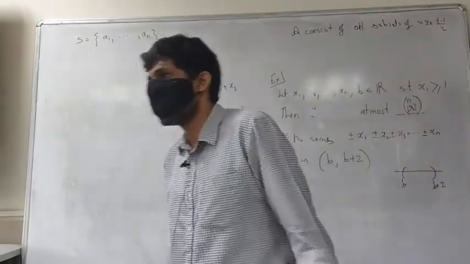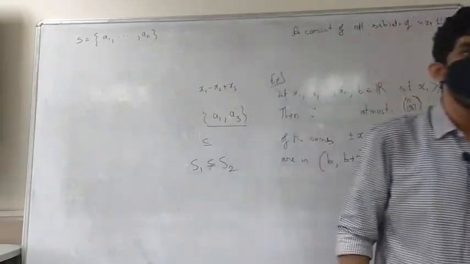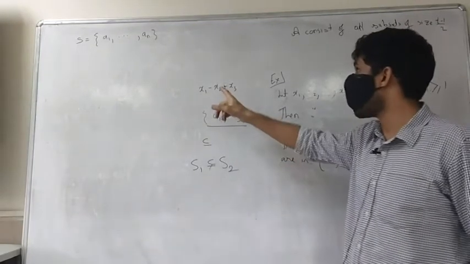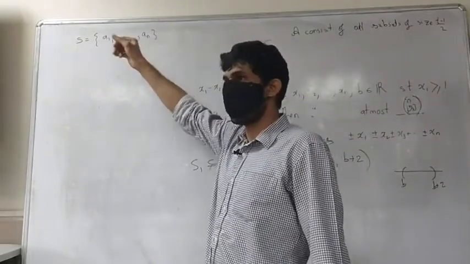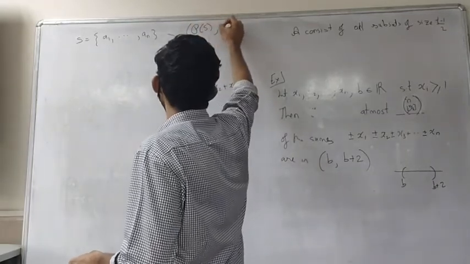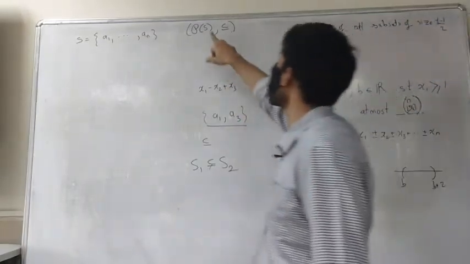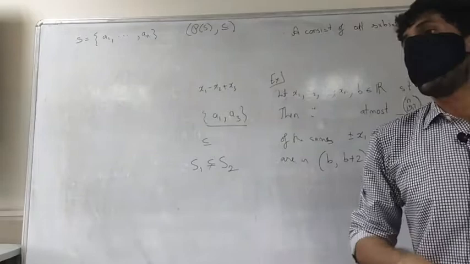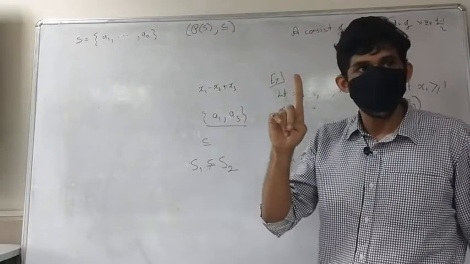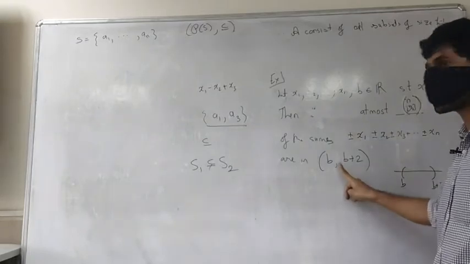So what you can notice is that given a chain, okay, given a chain of the power set of S with containment, at most one element of the chain, the corresponding sum will be in this.